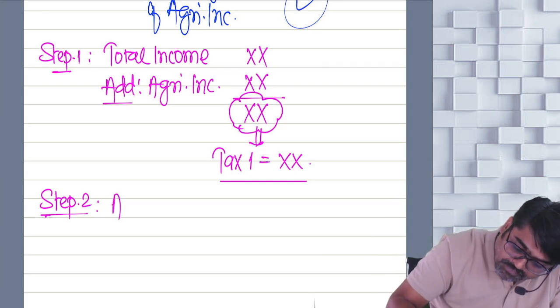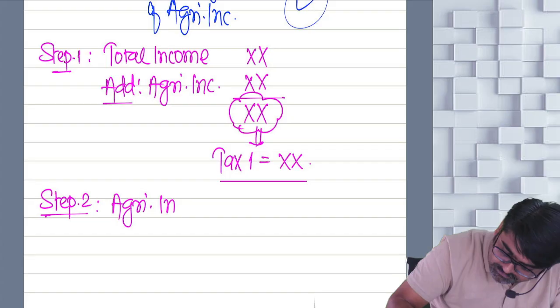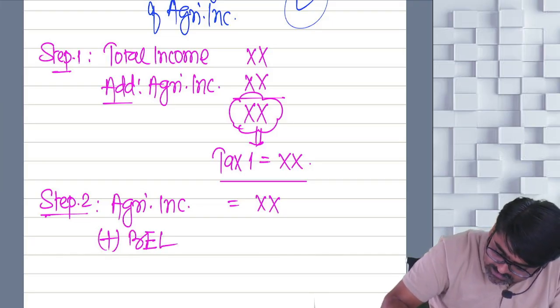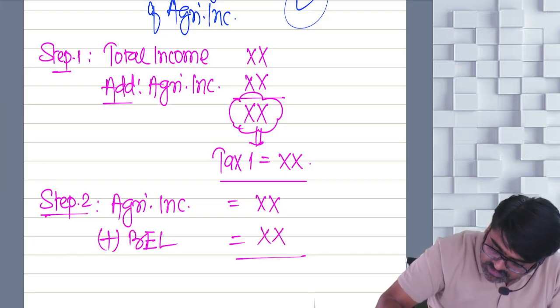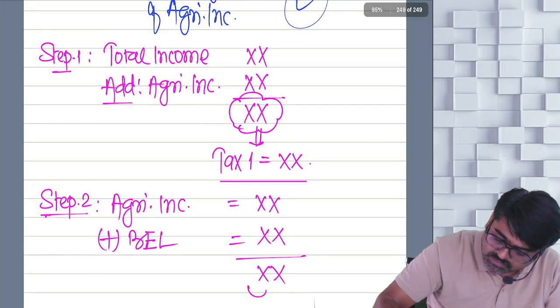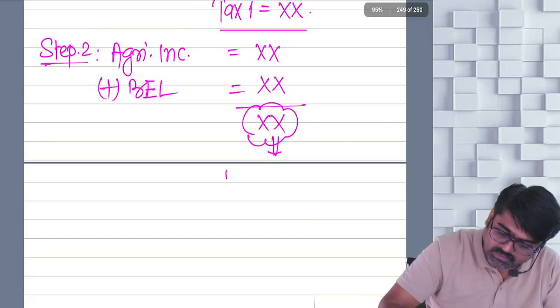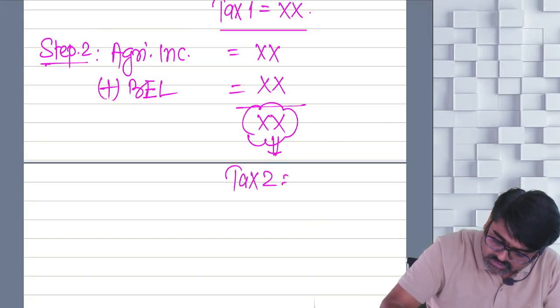Getting my point? So in step number 2, what are you going to do? Take the agricultural income which you have included above. In that, add your basic exemption limit, and on this amount, assume that this is your total income. Calculate tax on this. This is your tax 2.